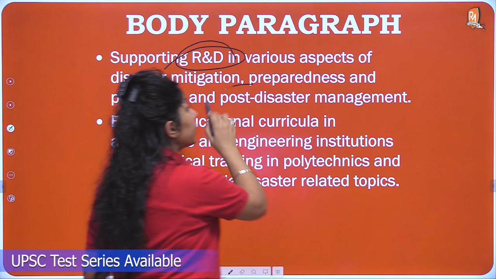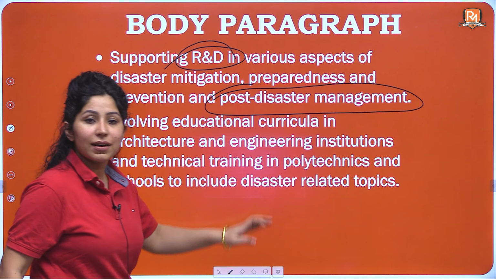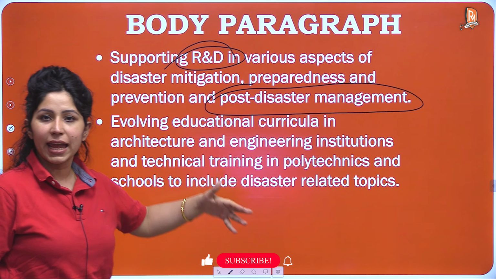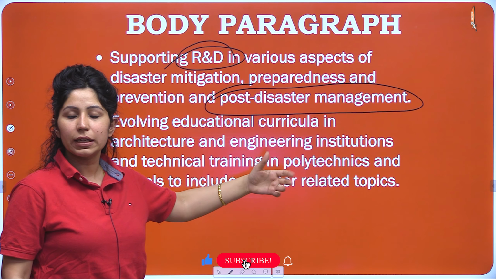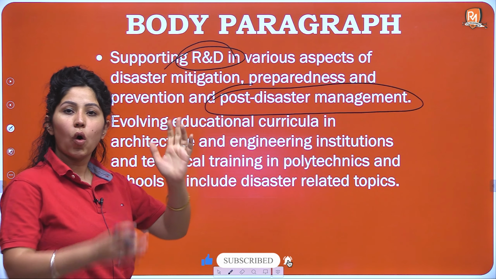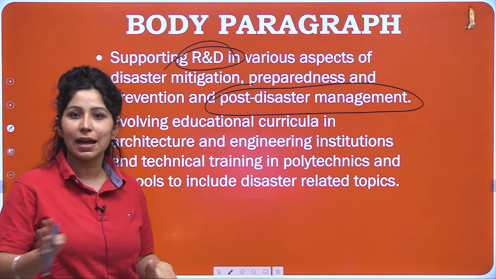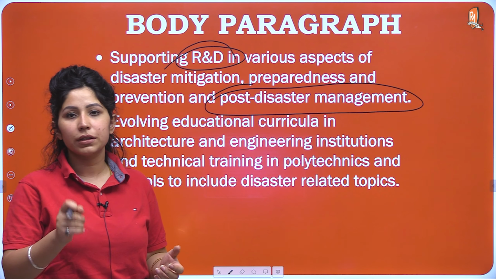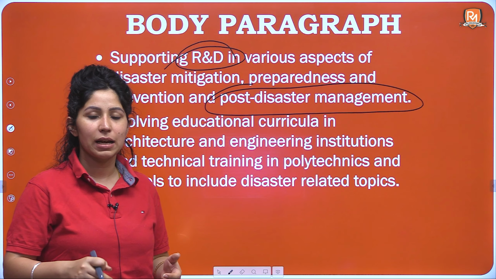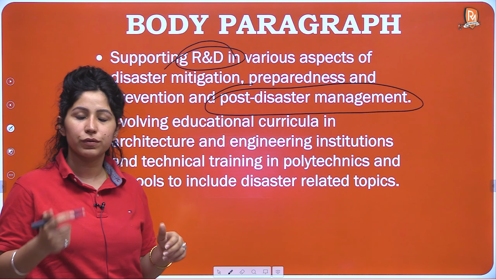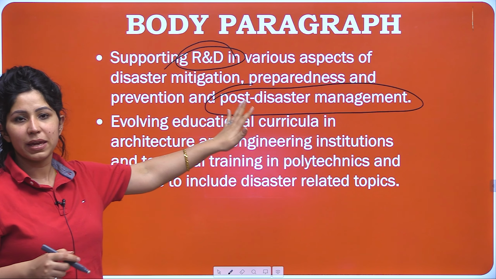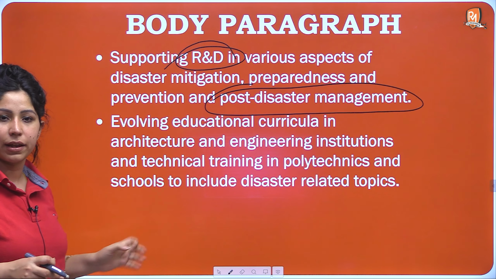Mitigation means we can decrease a disaster's effects whenever it arrives. Post disaster management is most important, because this is where our systems fail. When disaster arrives, it happens overnight and all our systems crumble, and then the army or other agencies have to be called in for help, and by that time most of the damage is done. So research and development in this area needs to be carried out.